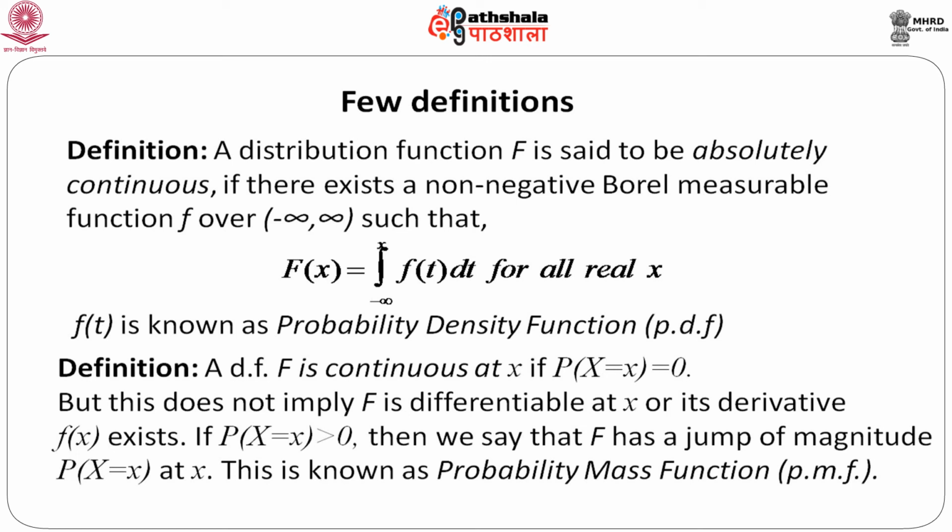Now, if probability of capital X equals small x, at least for some x or some few values of x, is greater than 0, then we say that capital F has a jump at small x, and the magnitude of that jump is measured by probability X equals small x, where small x is a realization of X. This thing is known as the probability mass function, or in short PMF.